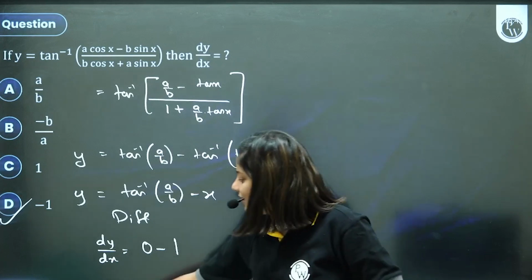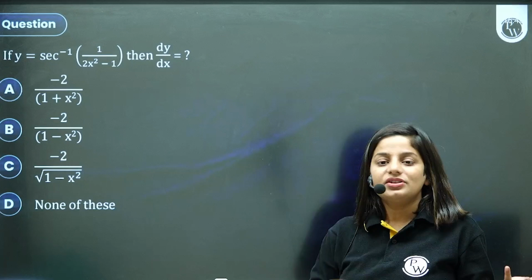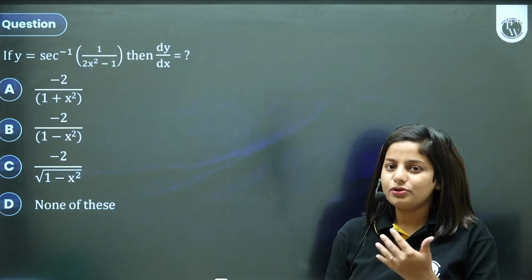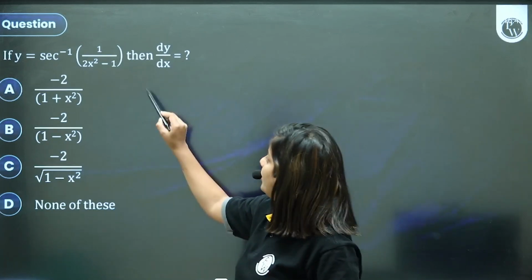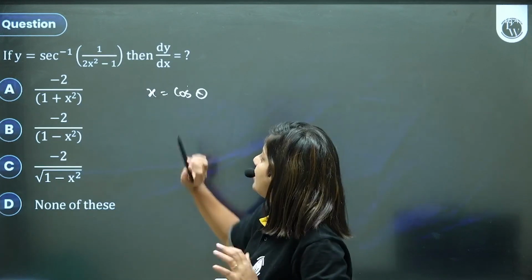It's derivative 1 and -1. Again, it's inverse and there is derivative. So we will look for a suitable substitution here. What if I put the value of x as cos theta? है ना, अपना favorite formula आ जाएगा यहाँ पे.